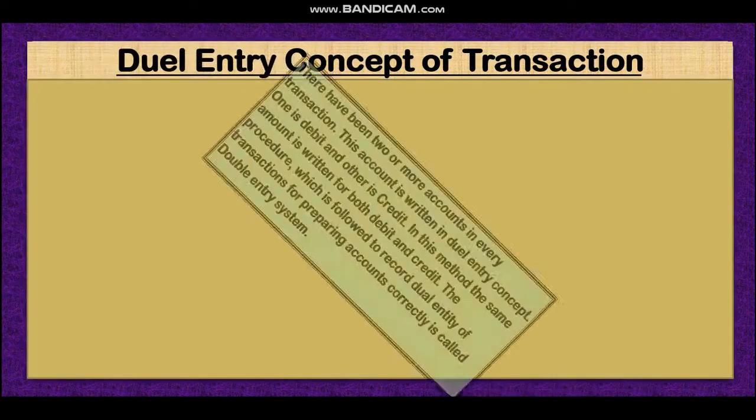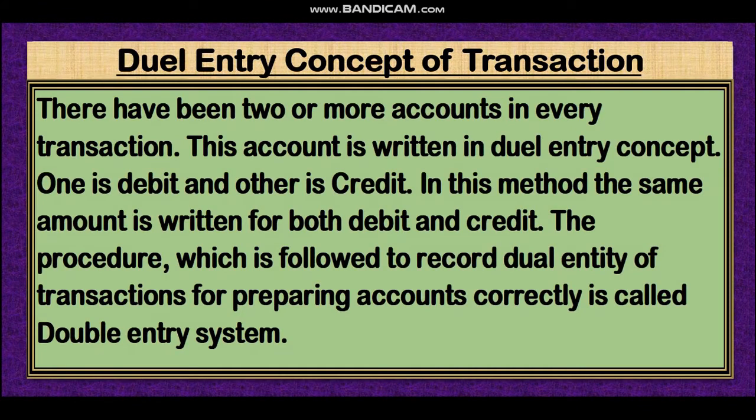Dear student, dual entity concept of transaction. There are two or more accounts in every transaction. These accounts are written in the dual entity concept. One is debit and the other is credit. In this method, the same amount is written for both debit and credit. The procedure followed to record the dual entity of a transaction for preparing accounts correctly is called the double entry system.